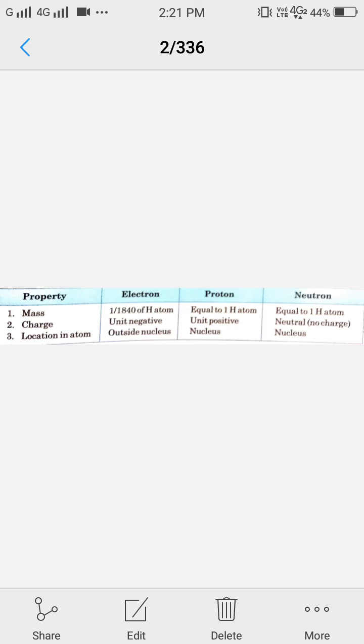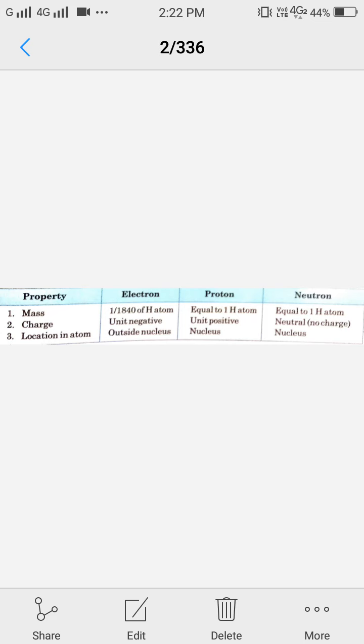Electron has mass 1 by 1840th of hydrogen atom. In some books it is given 1837 also, but you can write anyone, 1837 also and 1840 also, don't get confused. Proton has mass equal to 1 hydrogen atom. Neutron has mass equal to 1 hydrogen atom.